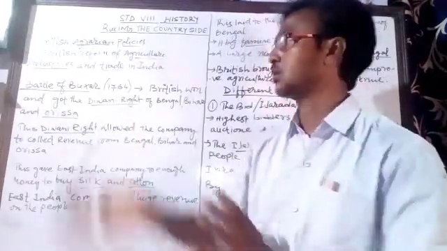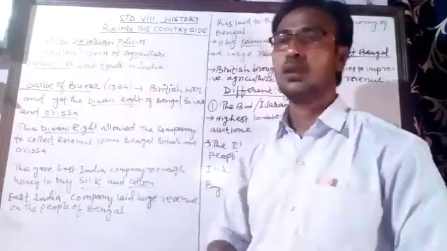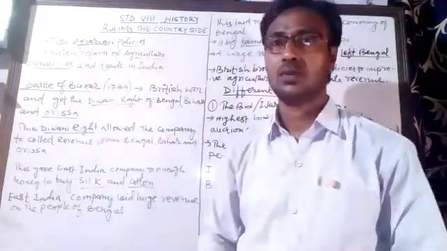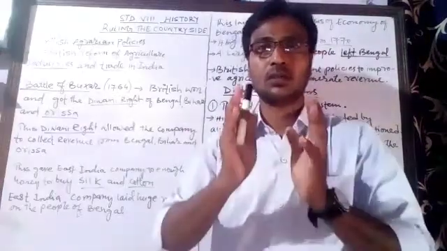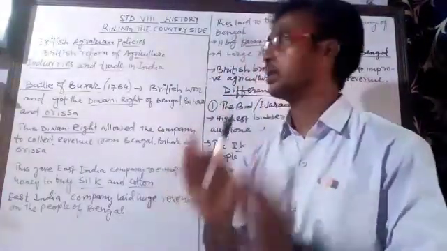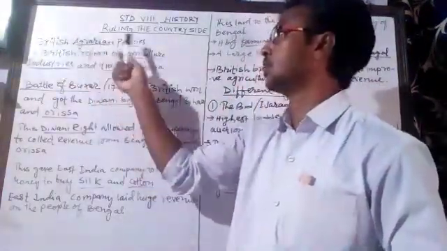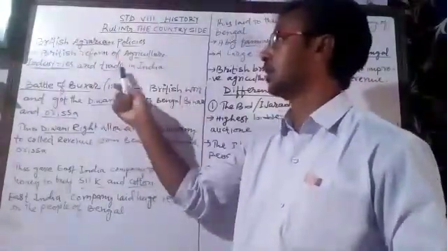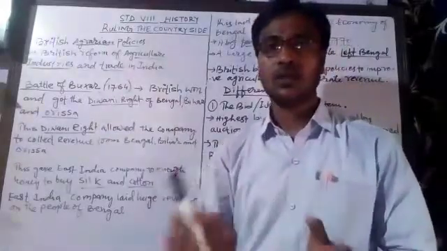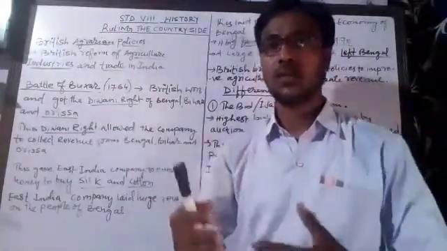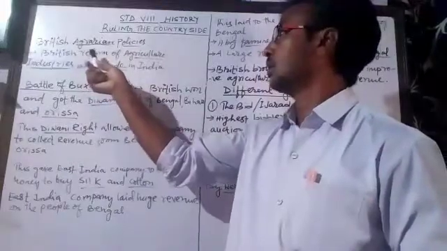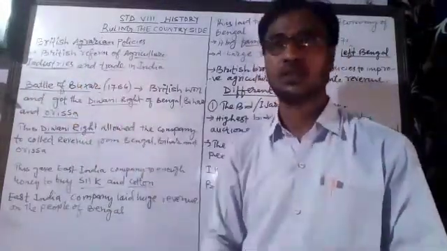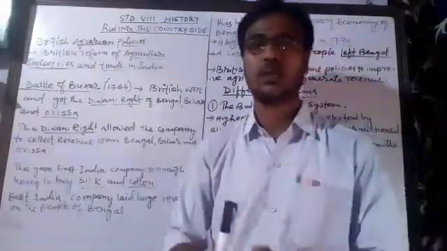First of all, we have to understand what is the meaning of the word agrarian. Students, the word agrarian means reform, changes, making some reforms. So British agrarian policies are the British reform of agriculture, industries and trade in India. Especially in this chapter we are going to see the British reforms of agriculture in India.